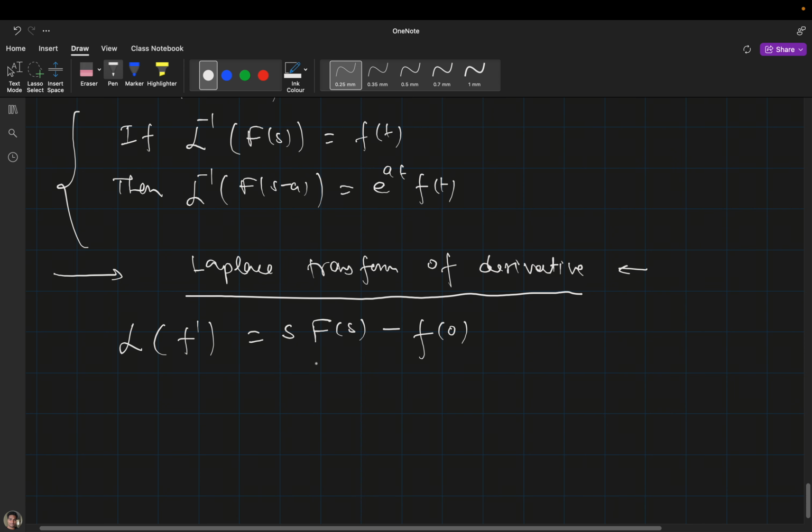Here you have to be very careful. These two f are different, because this f0 is nothing but the initial condition. Similarly, if we want the Laplace transformation of the double derivative, it will be s square Fs minus s f0 minus f dash 0. Yeah, it was wrong before; it should be f0.